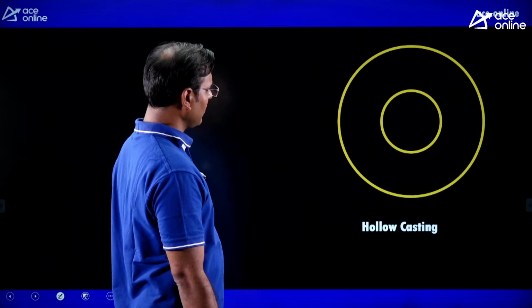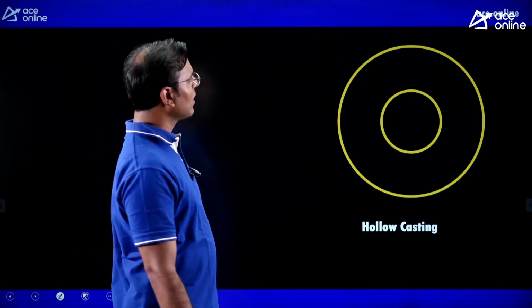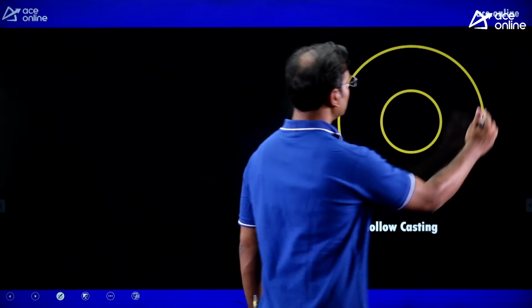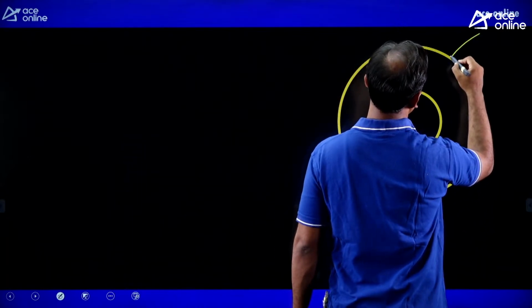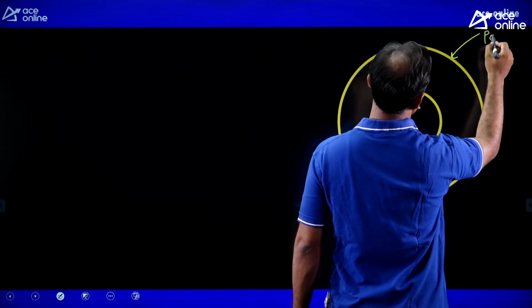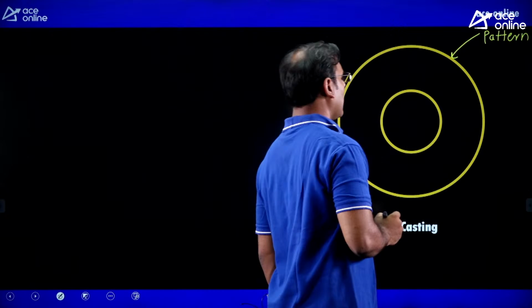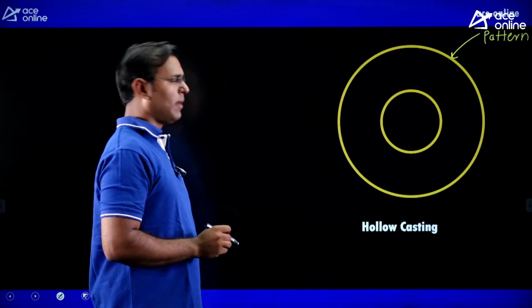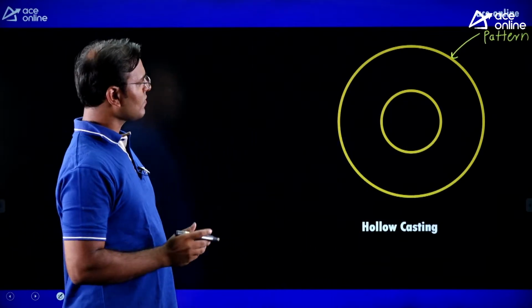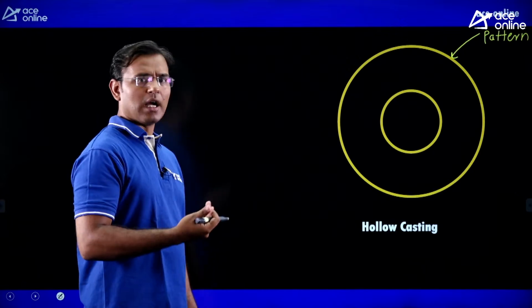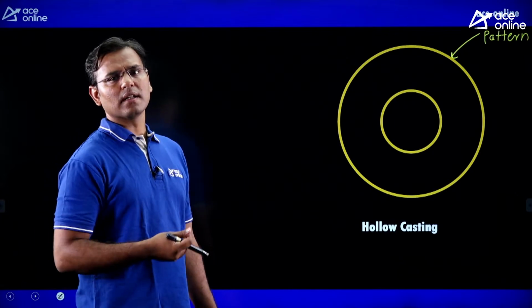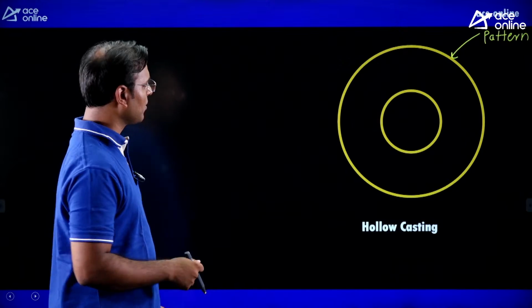To understand this is not easy, somewhat difficult, but here you can see I am showing one of the patterns. We made one pattern, by using that pattern we made one mold, and from that mold we removed the pattern, and now we are pouring the molten metal.